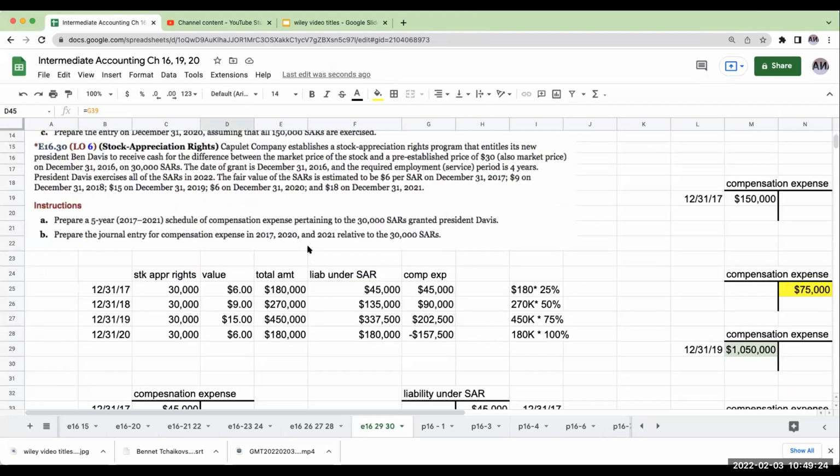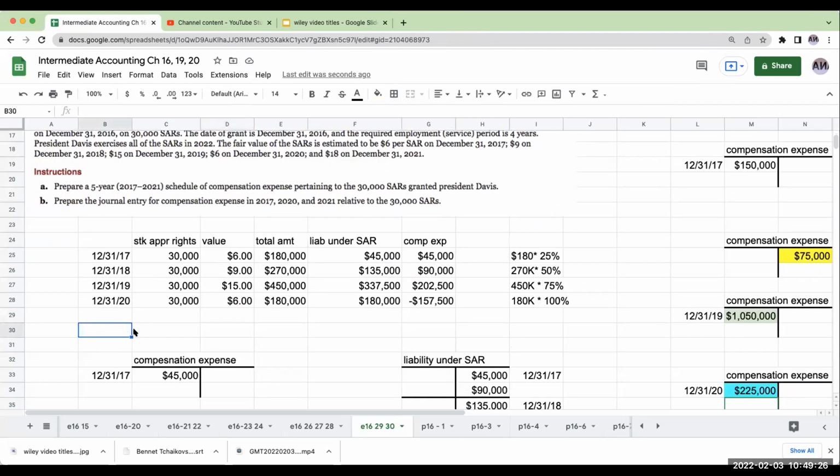So what's going to happen at this point is that for 12/31/21, we still have the stock appreciation rights at 30,000, but the value of the stock is now at 18. So the total value over here is 540,000. They have fully vested in this stock. So the liability is going to be the full amount.